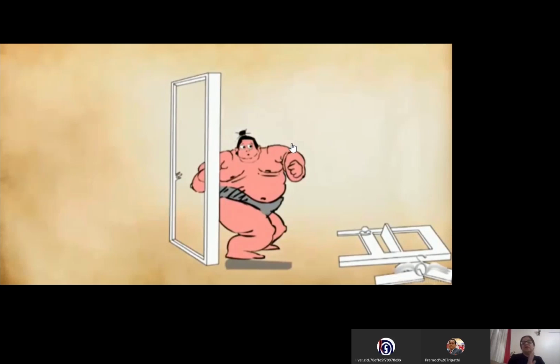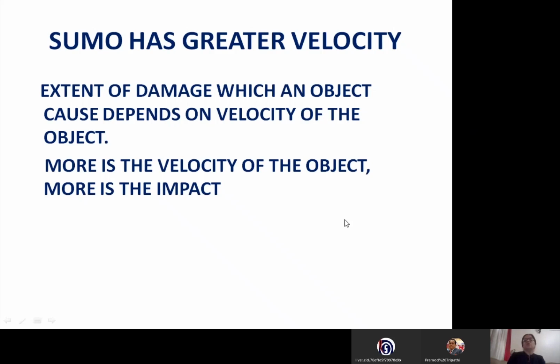Now what does it show? This shows that the extent of damage or impact of force also depends on the velocity of the object that is causing that impact. So the more the velocity of the object, the more the impact of the force.